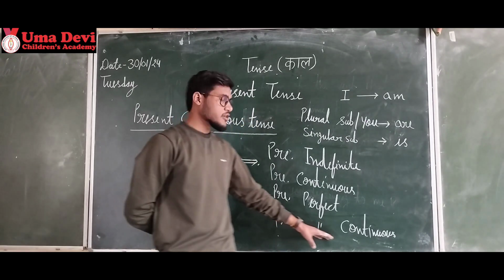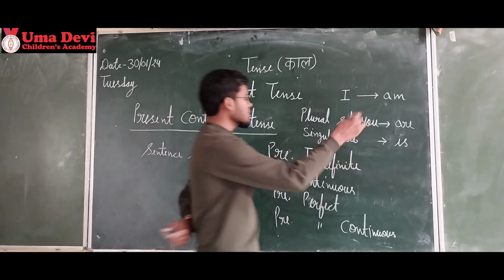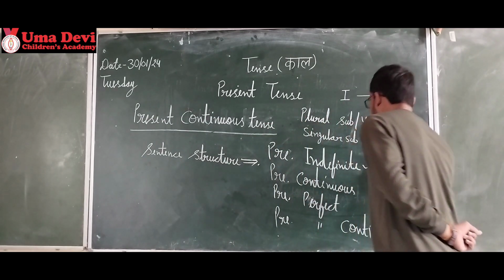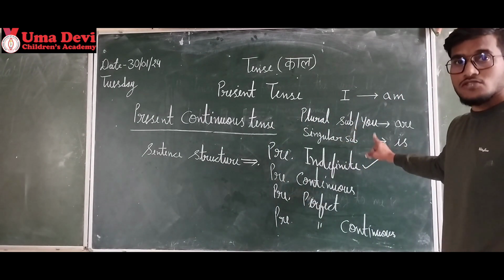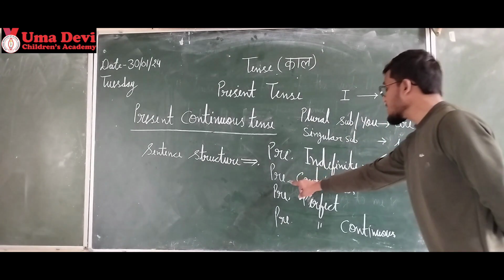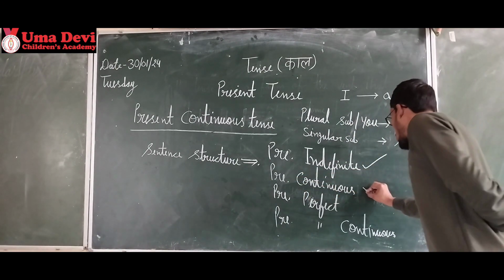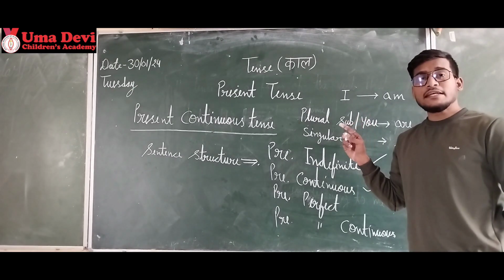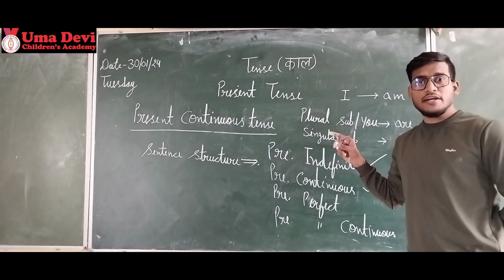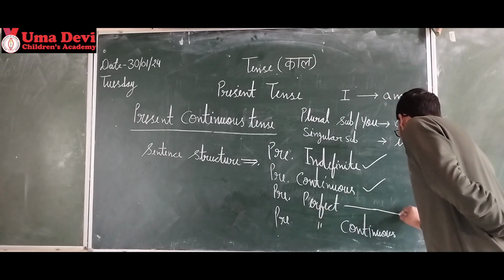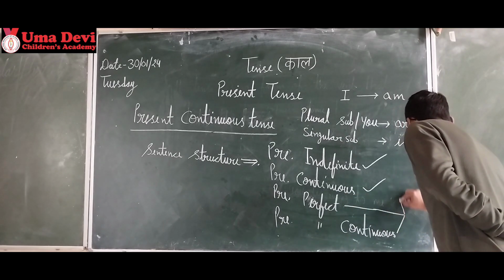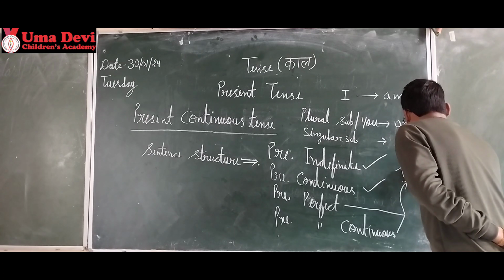Okay, present perfect continuous. So we studied present indefinite, all types, affirmative, negative, interrogative, right? With structures, with examples. We studied present continuous, all types, with examples, affirmative, negative, interrogative, right? In tomorrow's class, we will study both these.